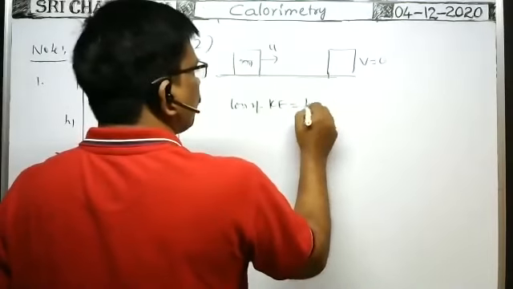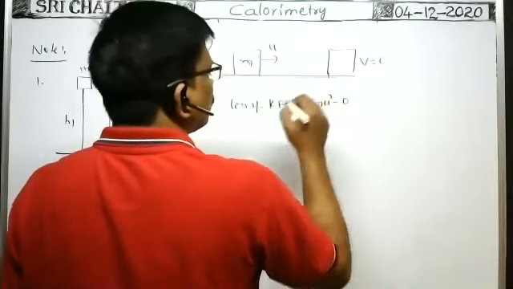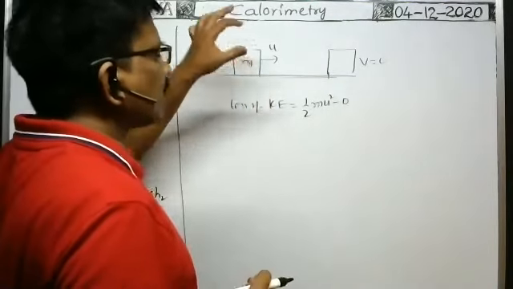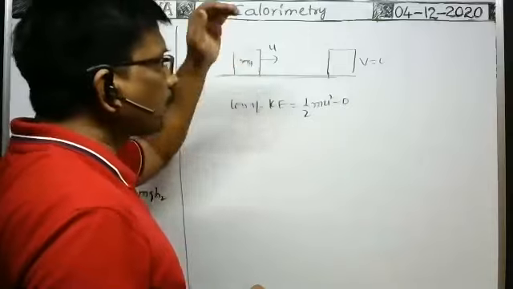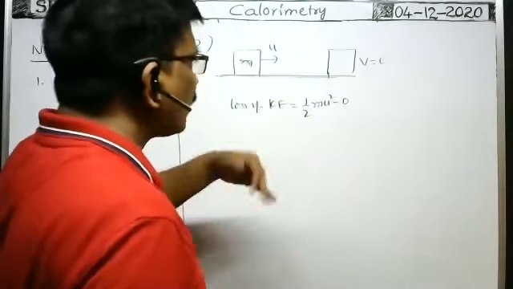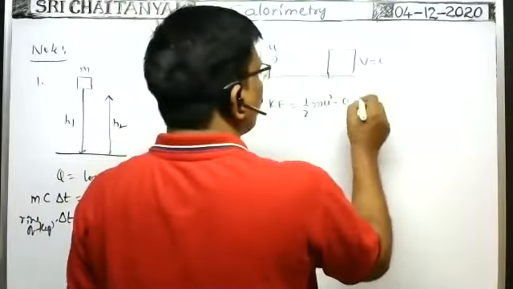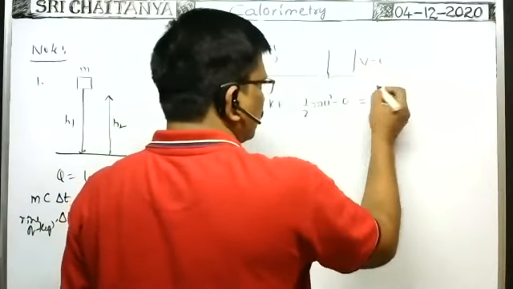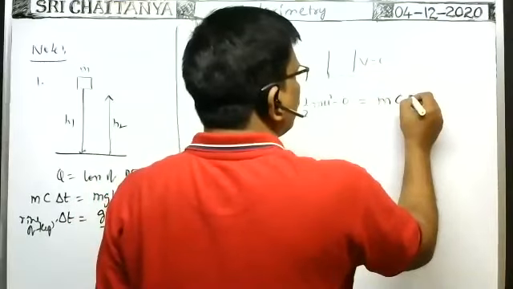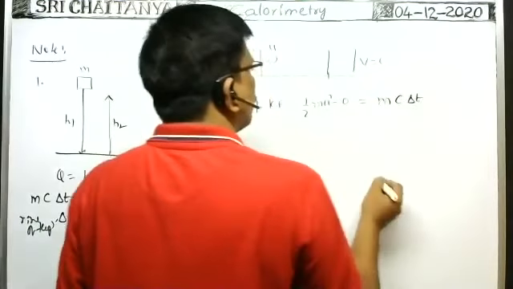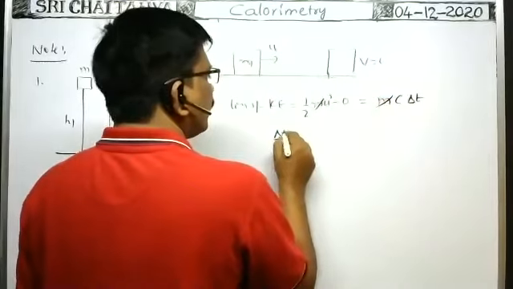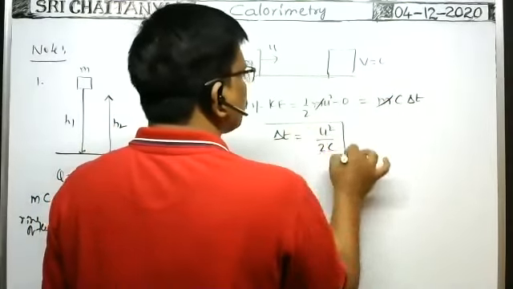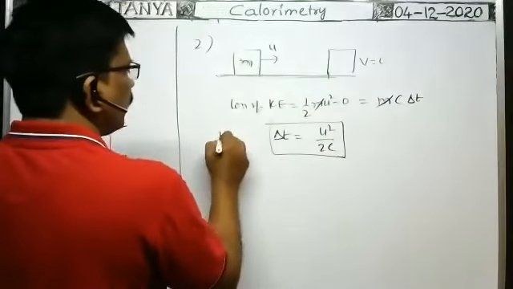this minus this. That means half m u square minus 0. It is the loss of kinetic energy. If this loss of kinetic energy is converted into heat energy and absorbed by the block alone, then what is the rise in temperature? Loss of kinetic energy is equal to the amount of heat energy required to raise the temperature of the block, that's why m c delta t. So here m and m cancel, then delta T in this case is equal to u square by 2c. It is the rise in temperature of the block.